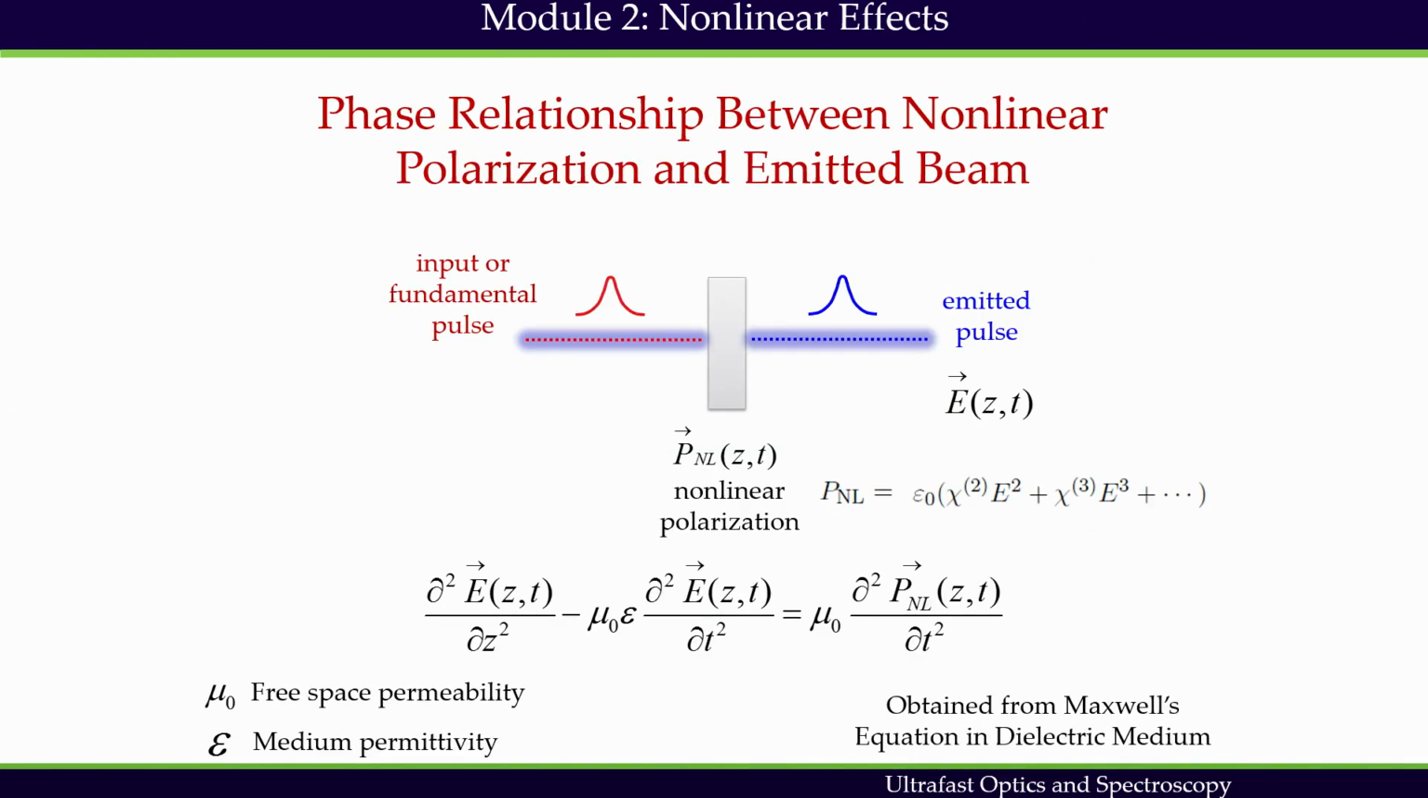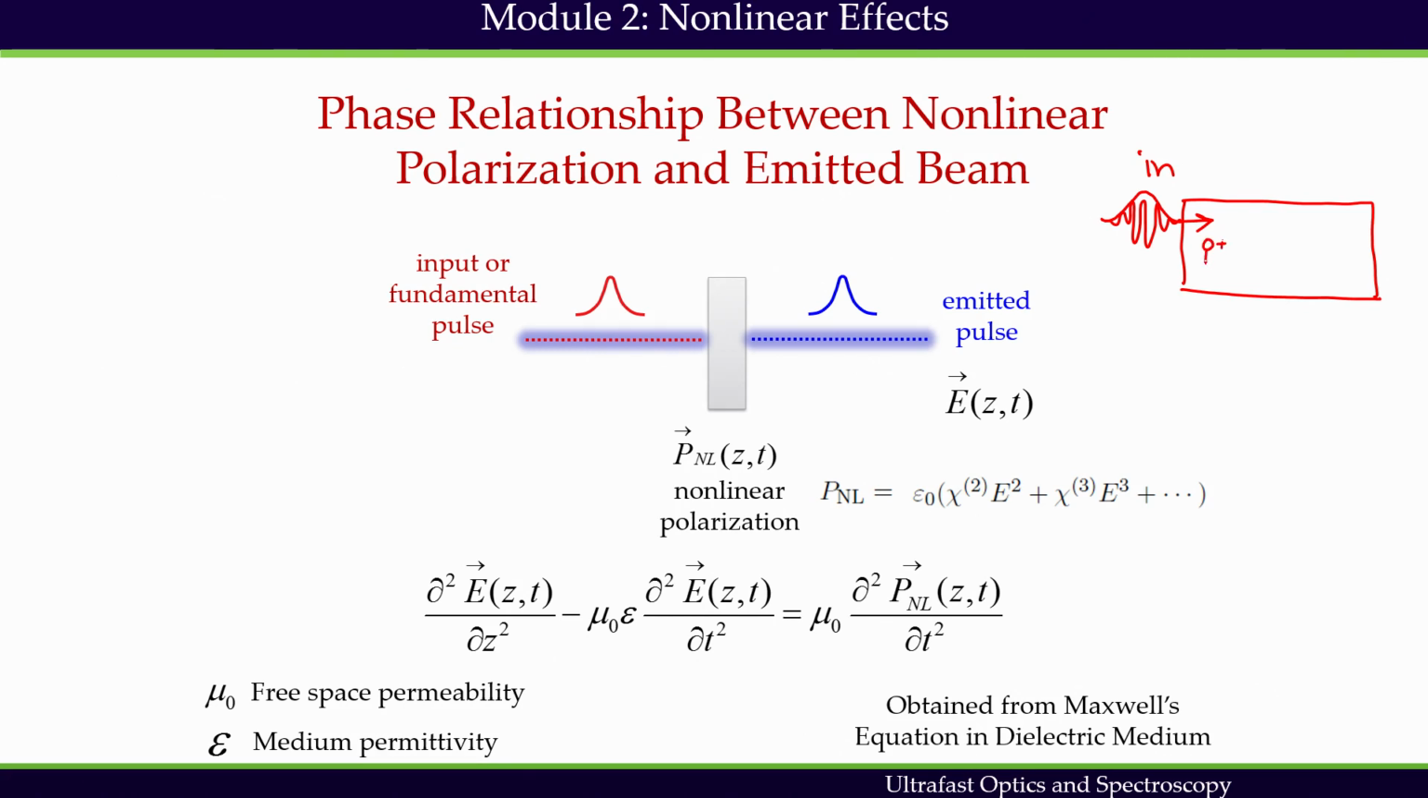Because phase matching ultimately depends on the phase relationship between nonlinear polarization and the emitted beam, it is quite instructive to look at the equation which relates nonlinear polarization and the emitted beam. Here we will remind ourselves of the two-step process that will help us understand it quickly. I have an input beam going through the medium, this is the input beam. The input beam is creating a nonlinear polarization here,